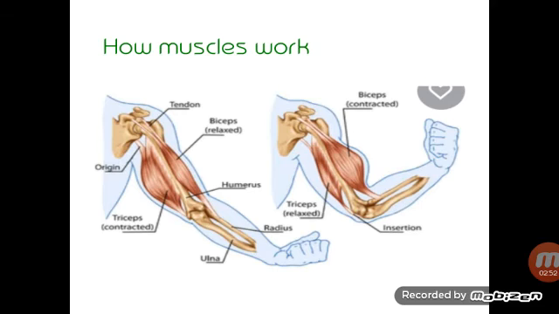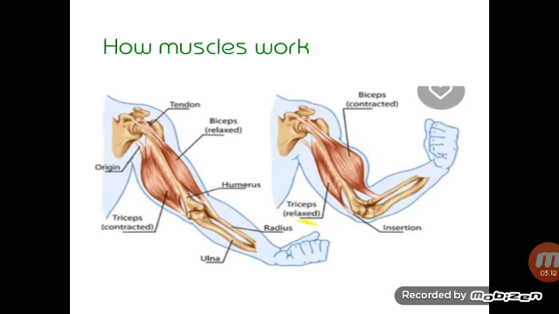At the same time, the muscles at the back of the arm, called triceps, relax.